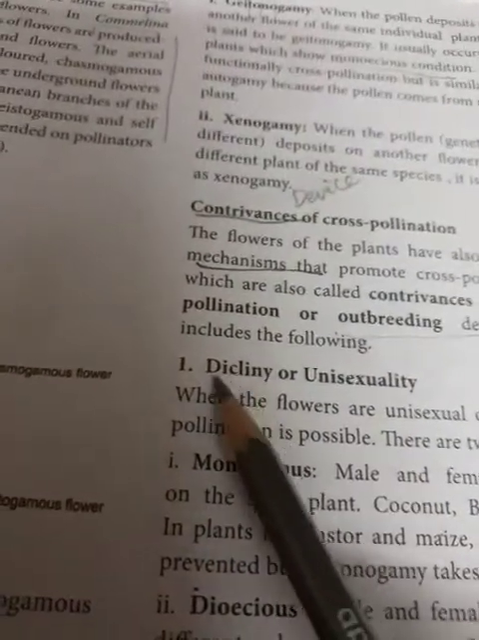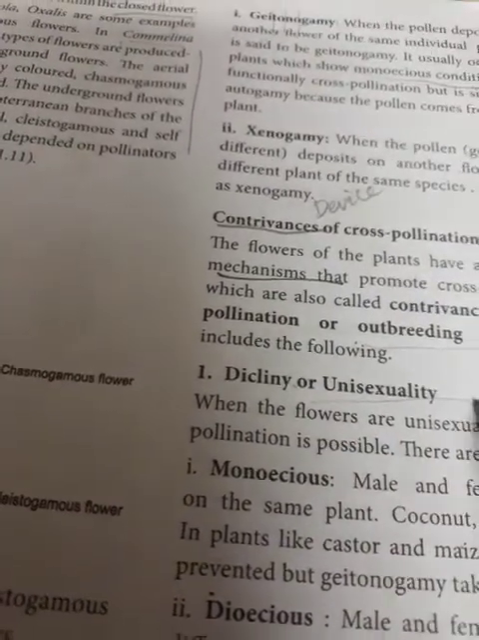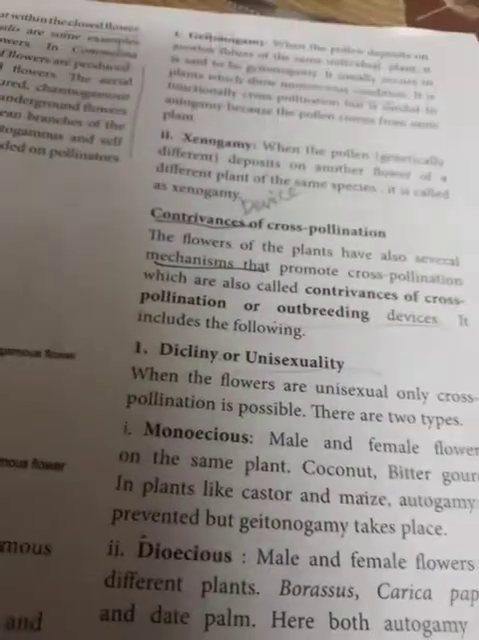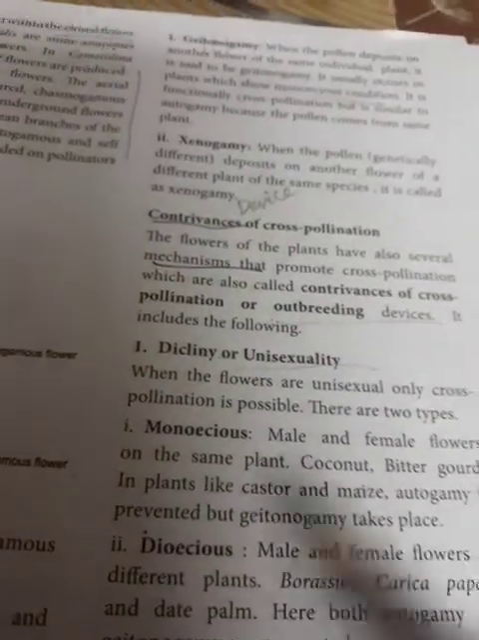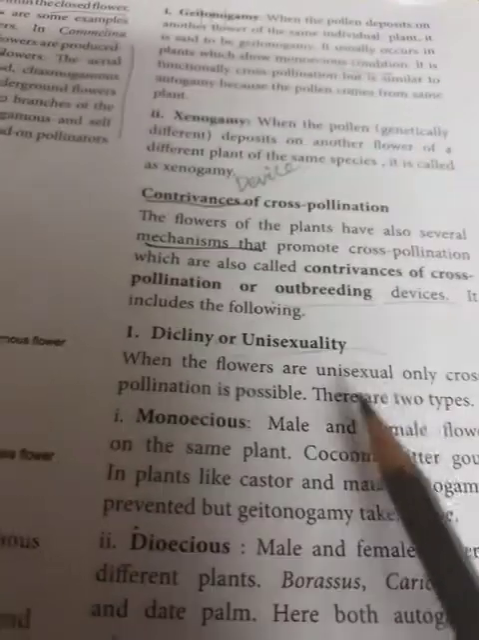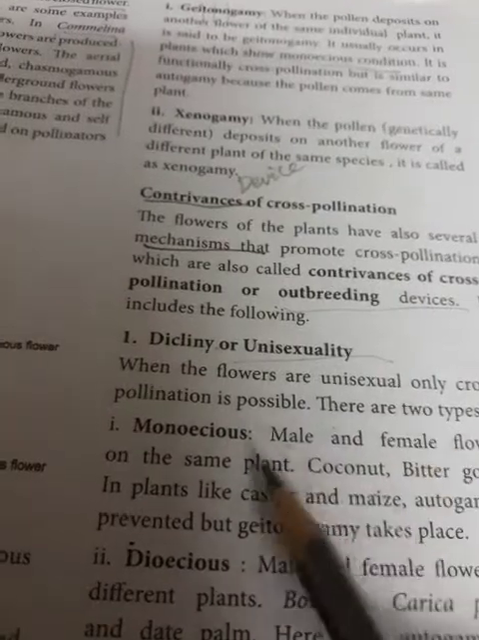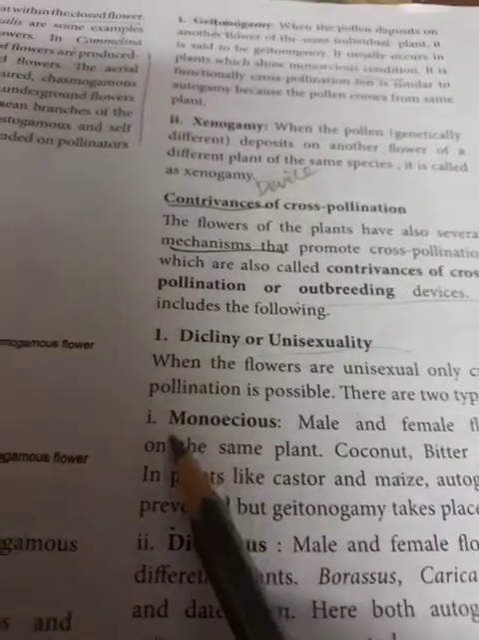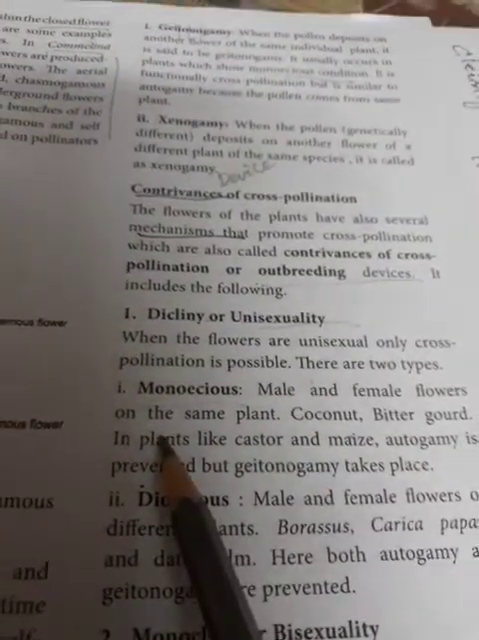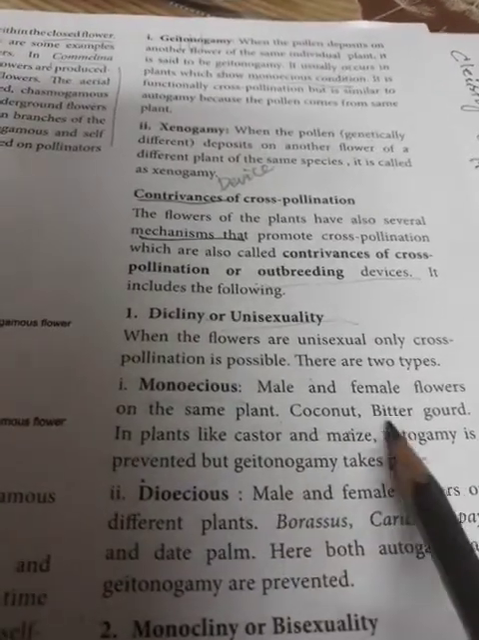The first one is called dicliny, or unisexuality. When the flowers are unisexual, only cross pollination is possible. Unisexual means any one type of reproductive organ will be present. There are two types. One is monoecious, which we just discussed. Monoecious is nothing but male and female flowers present on the same plant. Examples: coconut, bitter gourd.